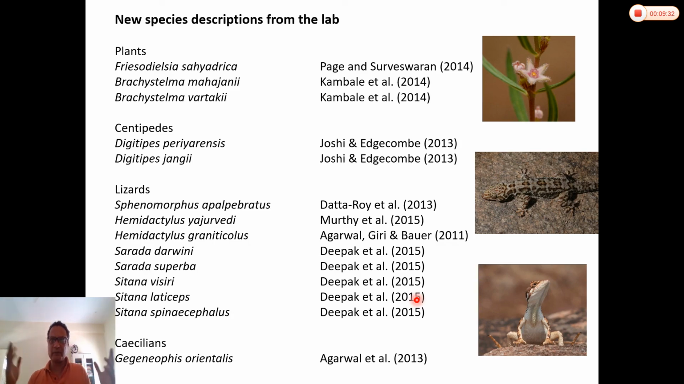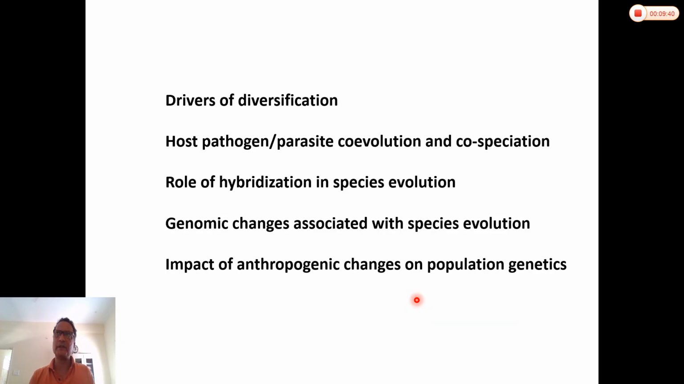So in the process, we have described many new species. This is just a small list. So this is an example of the kind of work that we do in the lab. We are also interested in looking at drivers of diversification, how climate change and past geological changes result in diversification of various groups.